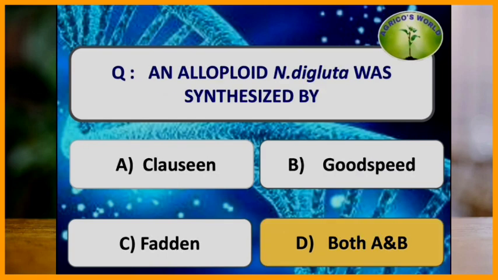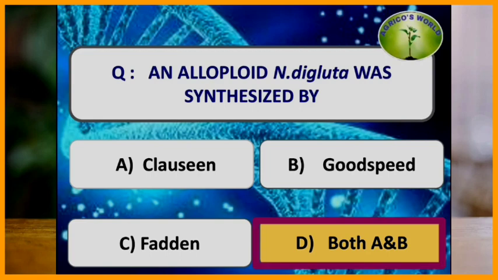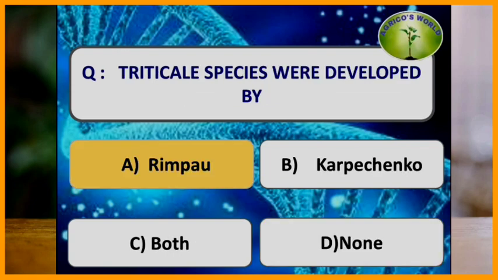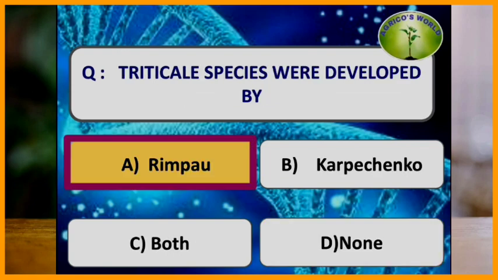An alloploid, Nicotiana digluta, was synthesized by Clausen and Goodspeed, and it is a cross between Nicotiana tabacum and Nicotiana glutinosa. Triticale species are developed by the scientist Rimpau, and it is a cross between Triticum turgidum and Secale cereale.